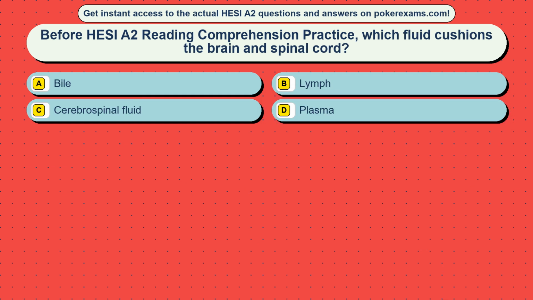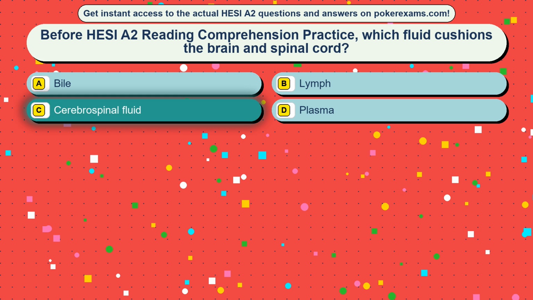Question 35. During HESI A2 reading comprehension practice, which fluid cushions the brain and spinal cord? Option A, bile. Option B, lymph. Option C, cerebrospinal fluid. Option D, plasma. The correct answer is option C, cerebrospinal fluid.